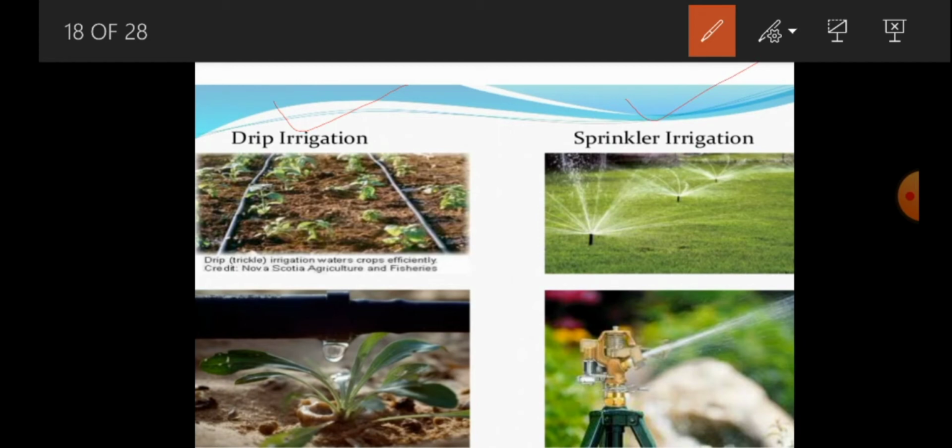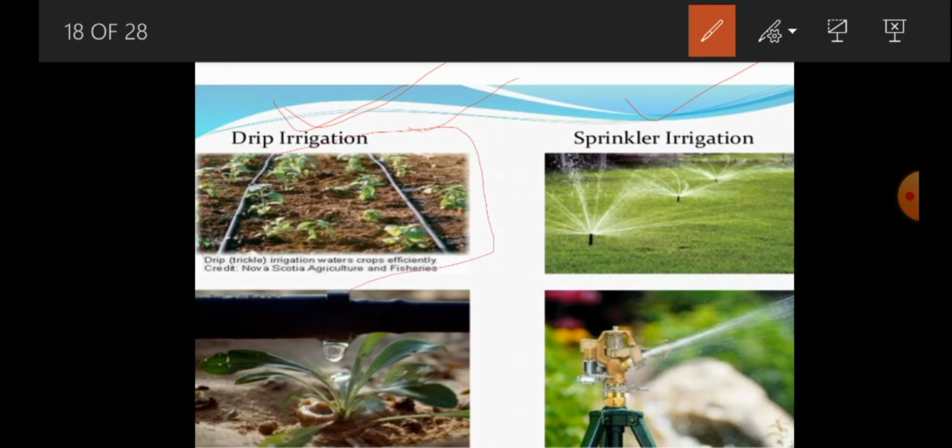So what's the difference between drip irrigation and sprinkler irrigation? Students, first you have to know about drip irrigation. What's the meaning of that? You see the picture of drip irrigation.